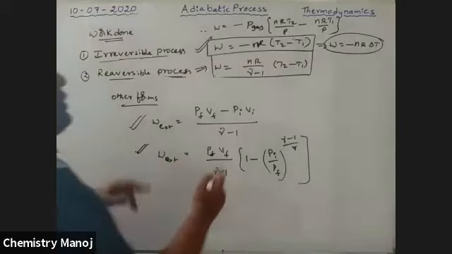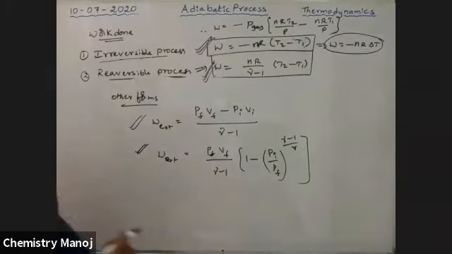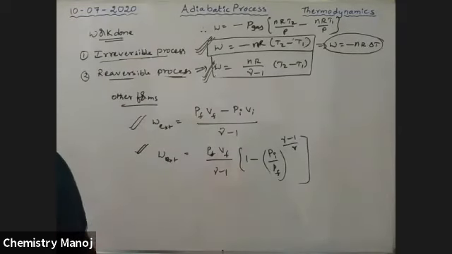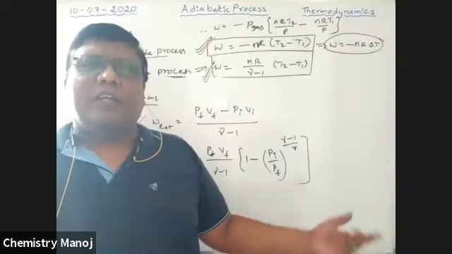Among all these, this is for irreversible and this is for reversible. These are very, very important. Please try to remember them. Work done in different processes. So calculate whether it is irreversible work or reversible work.